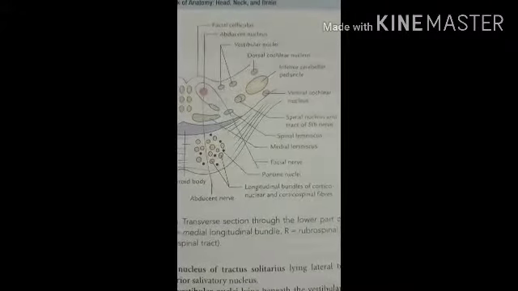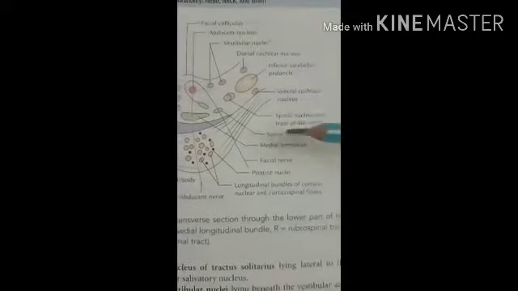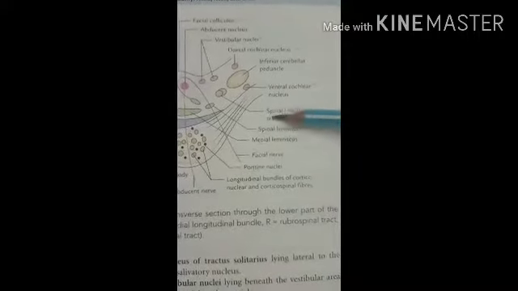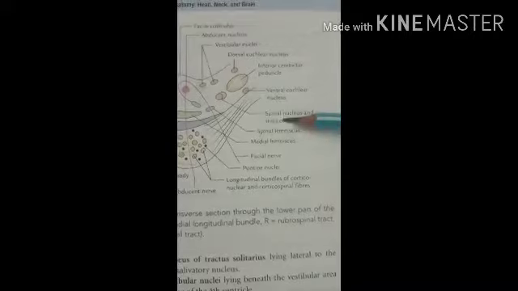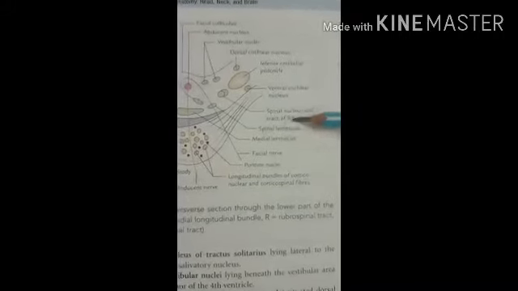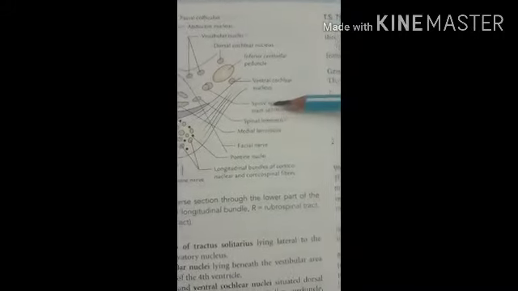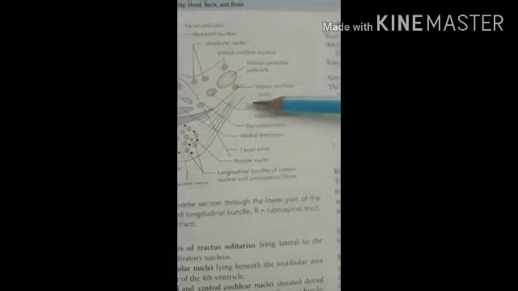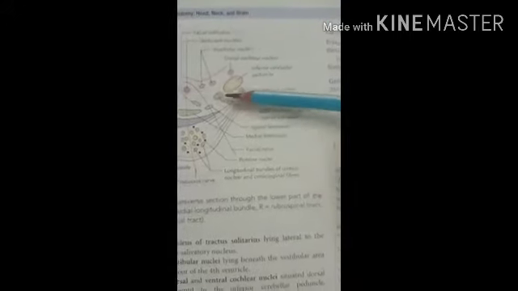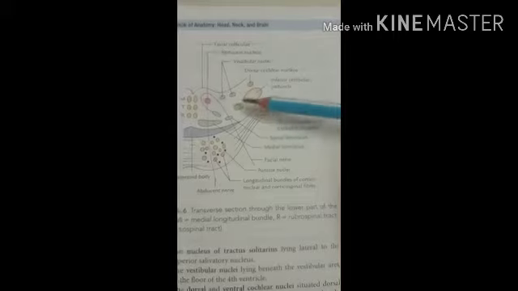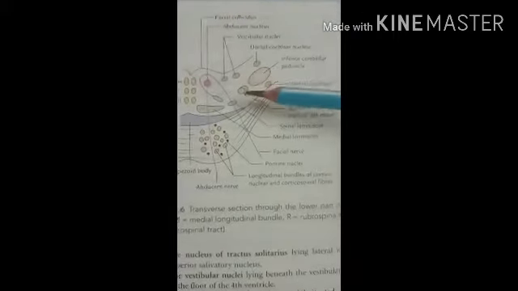Then the spinal nucleus of the trigeminal nerve. Here you can see the fifth nerve, the trigeminal nerve. The spinal nucleus of the trigeminal nerve and its tract are located anteromedial to the inferior cerebellar peduncle.